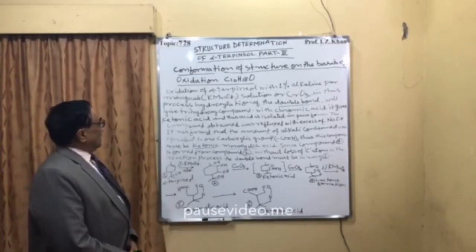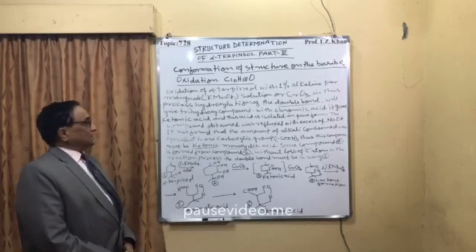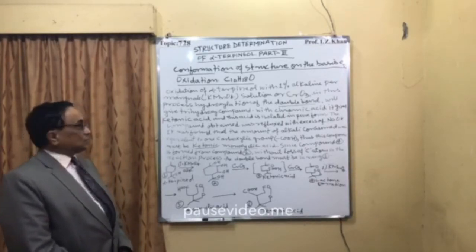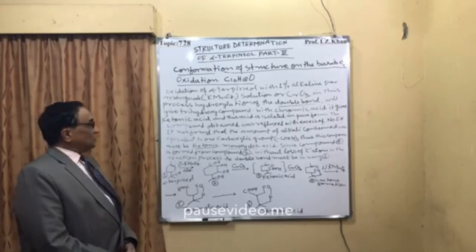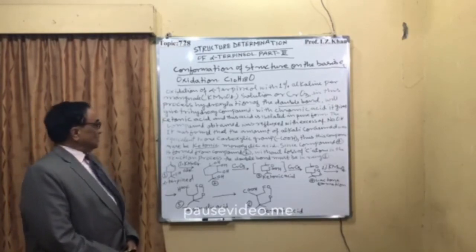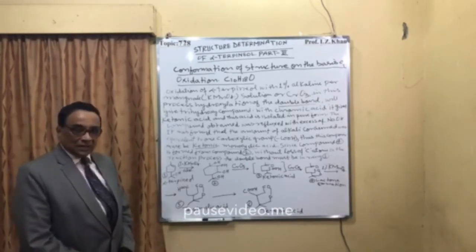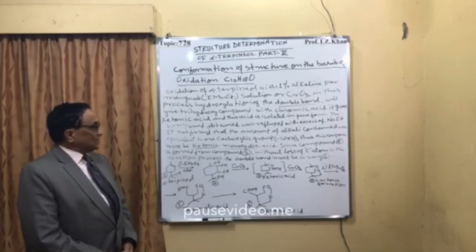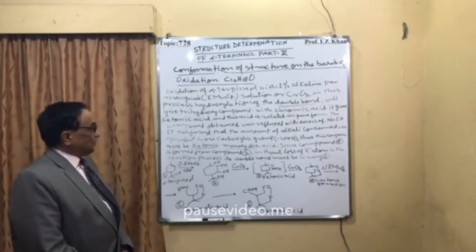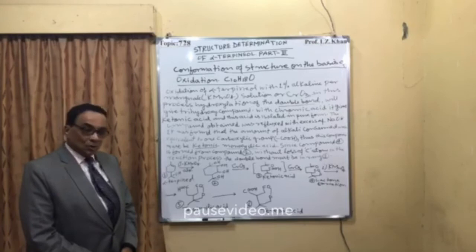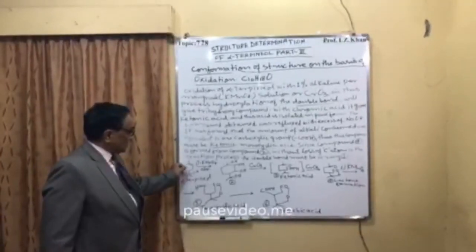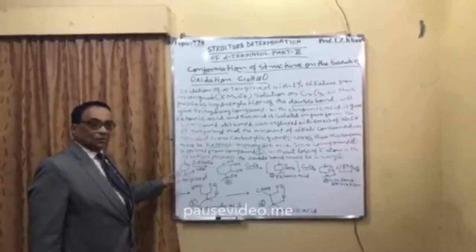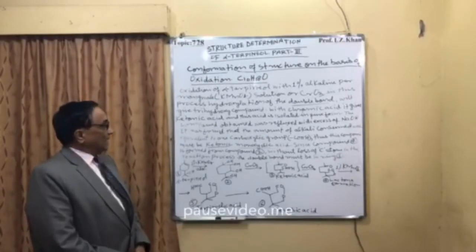And then the compound obtained was refluxed with excess of sodium hydroxide, and it was found that the amount of alkali consumed was equivalent to 1 carboxylic group, that is COOH. Thus this compound must be a ketonic monocyclic acid. So it gives the information about its being monocyclic, that is compound number 1 acid.